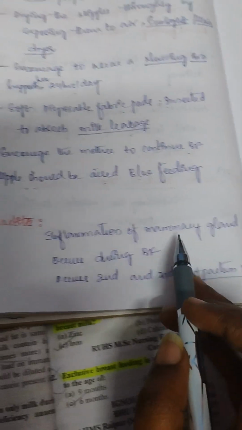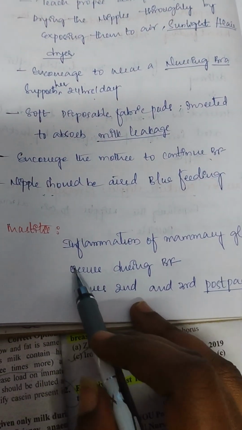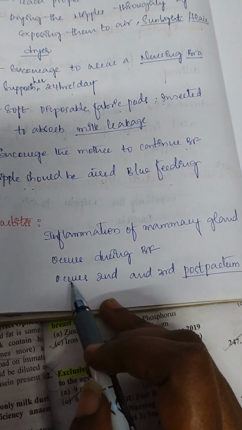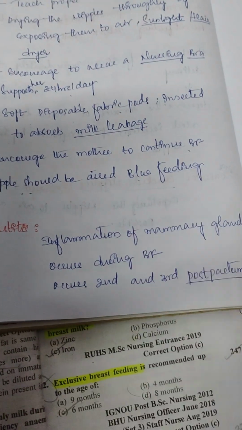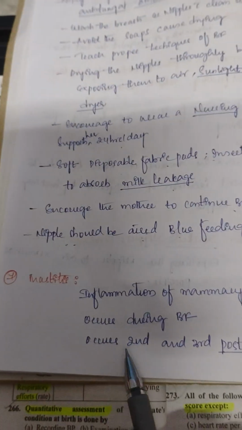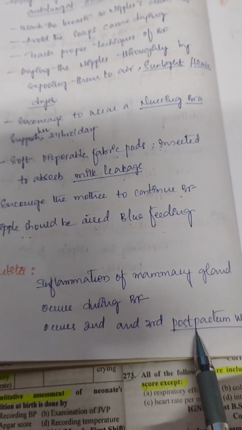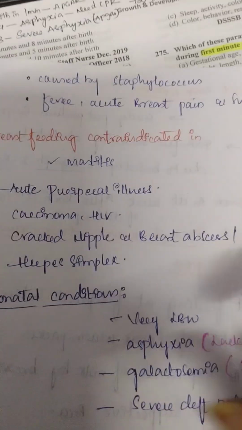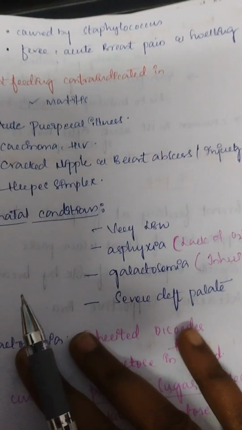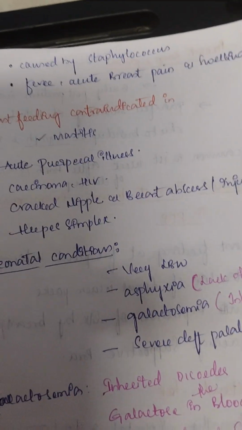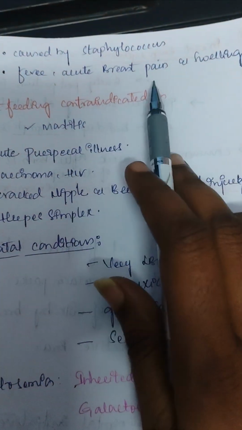Then the next question: what is mastitis? Inflammation of the mammary gland is called mastitis, and this occurs generally during breastfeeding. Mastitis occurs in the second and third postpartum week, and the causative agent of this mastitis is staphylococcus. The symptoms you can observe in a woman who has mastitis are fever, acute breast pain and swelling.